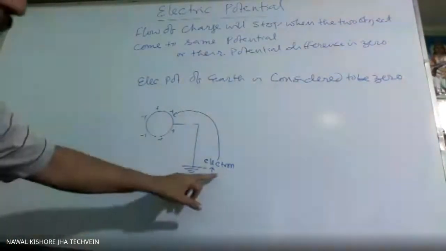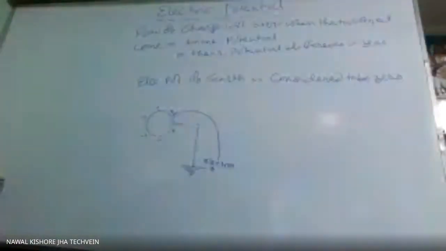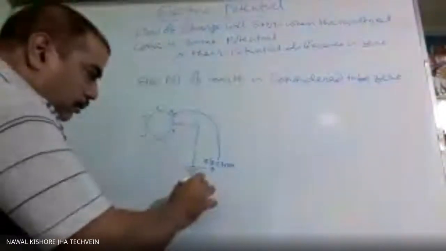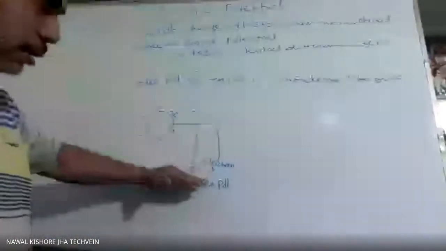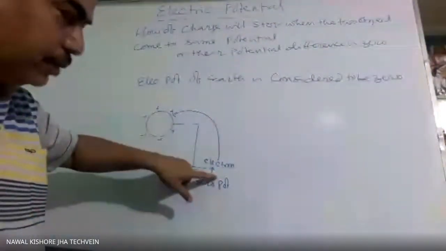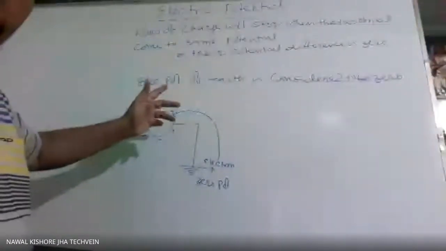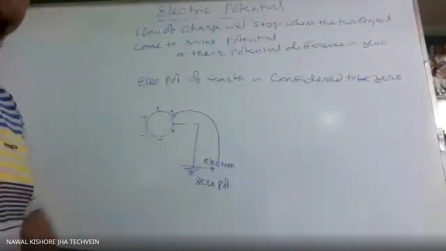So electrons will come from Earth and will neutralize this object. So this is 0 potential. And electron is flowing from here to here. Electron is negatively charged. So negative charge is flowing from 0 to, negative charge always flow from lower to higher. So 0 to above 0. Above 0 means positive. So electric potential of a positively charged object will always be positive.